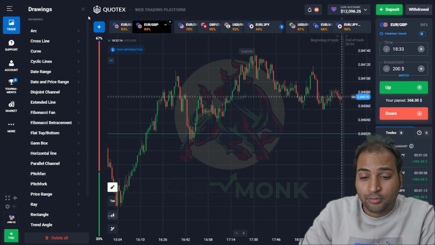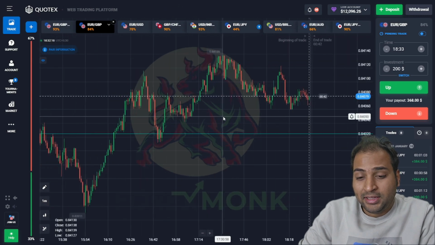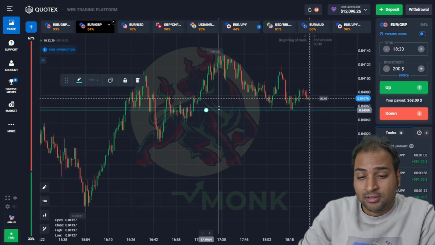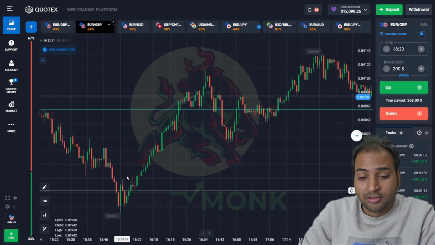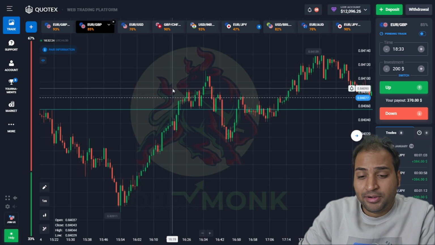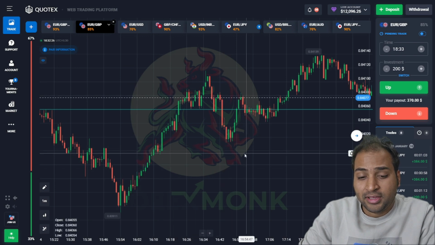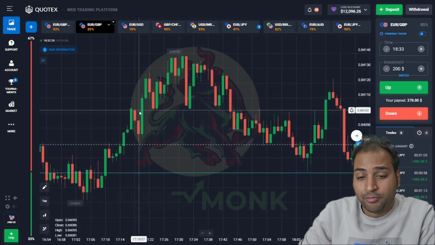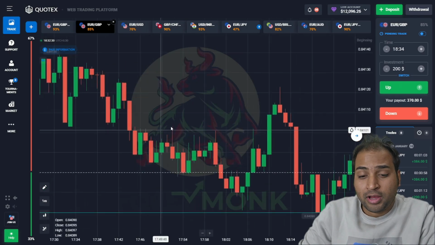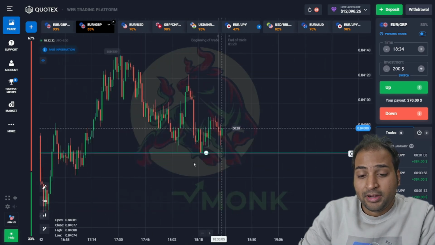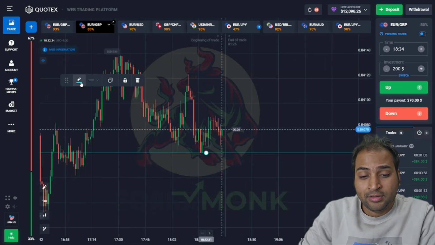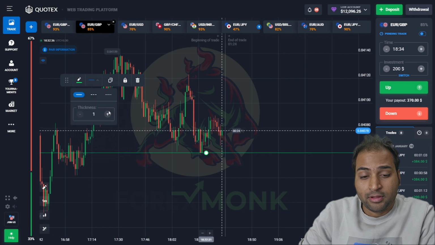Now we are going to draw a support line here. If you are noticing this, the line is blue and this is showing the ultimate uptrend here, and right now there is again a breakdown, then upward movement. So there is a strong upward movement trade here. Right now we will thicken the line first. We will change the color. We will thicken the line to 5.